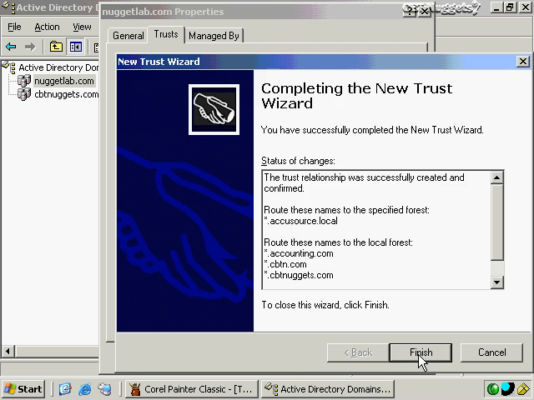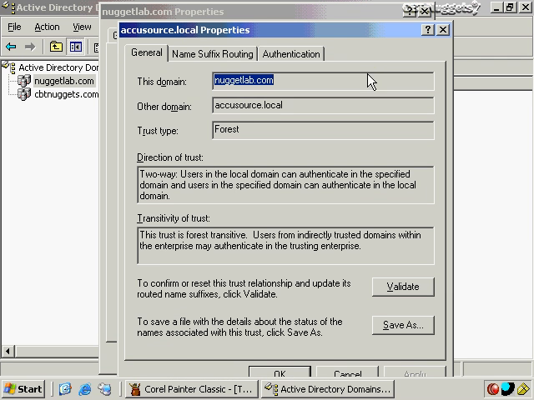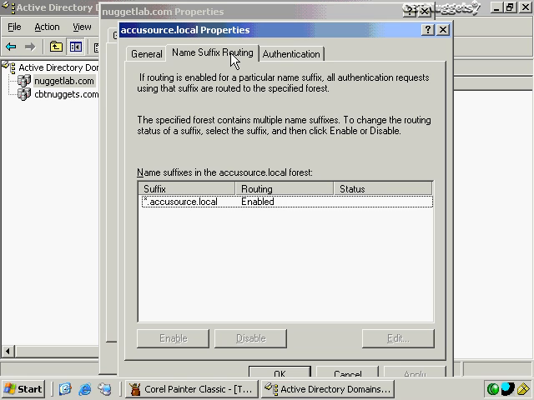Then I'll go ahead and click on Next and Finish, and that's pretty much it. Now I have a trust relationship. Then once that's done, we see that we have a forest trust type relationship, and if we go to the properties, this is informational messages here, we can also go to name suffix routing.